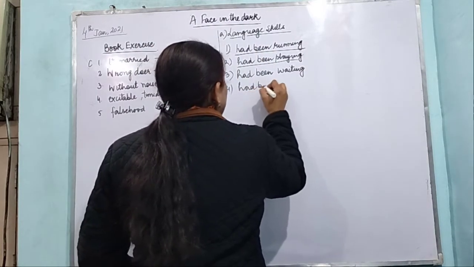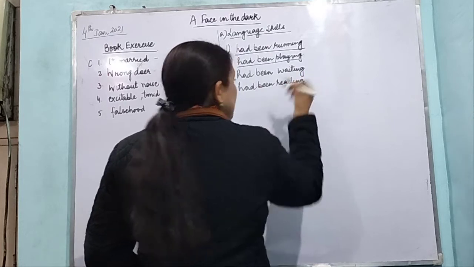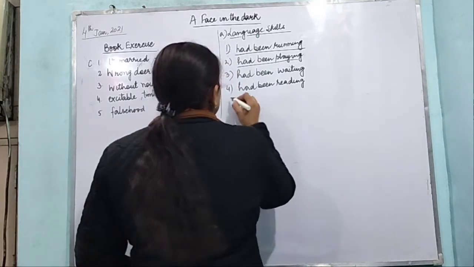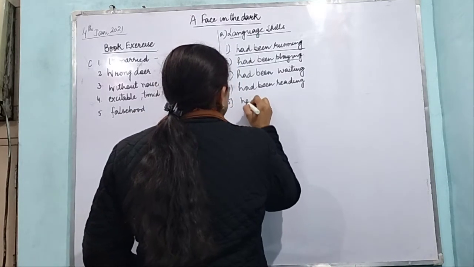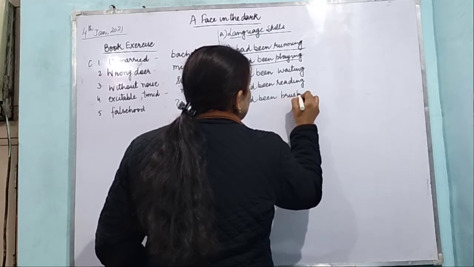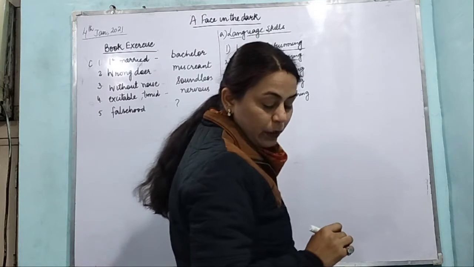Had been reading this book. Fifth, you had been brushing. Right?